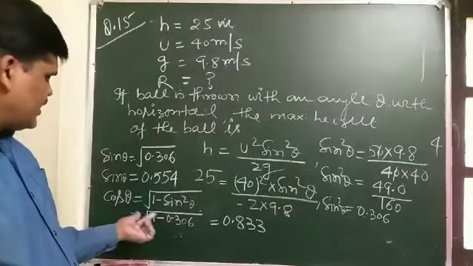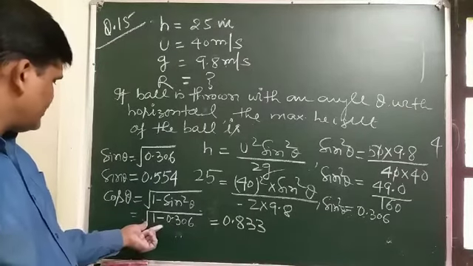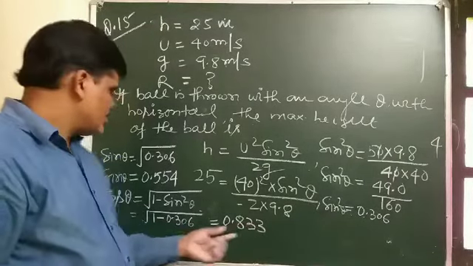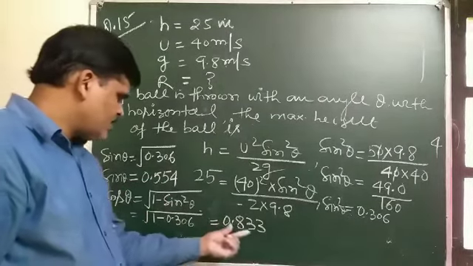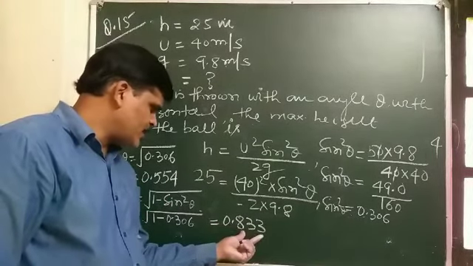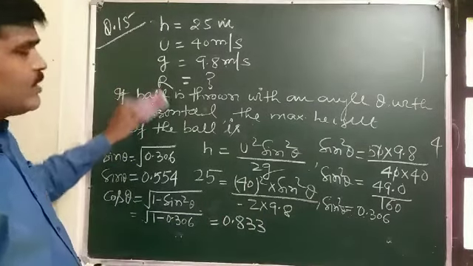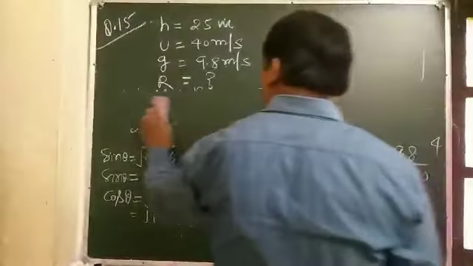Subtracting this, and after taking the square root of the given value, cos theta comes out to be 0.833 and sin theta comes out to be 0.554. And now we have to find the maximum horizontal range traveled by the ball.